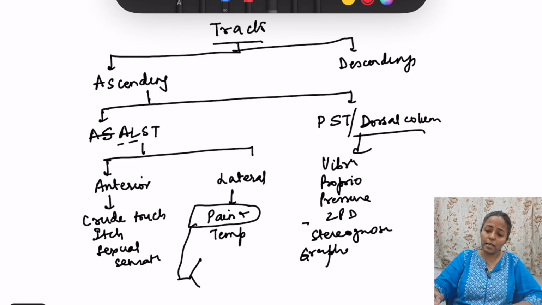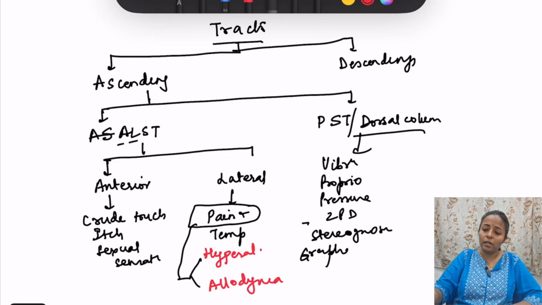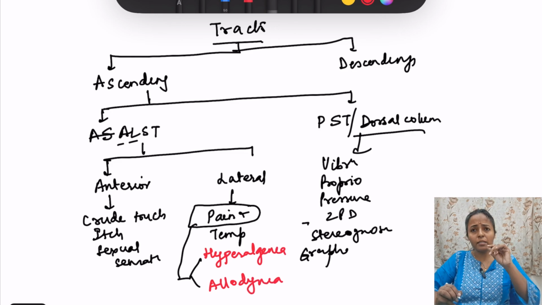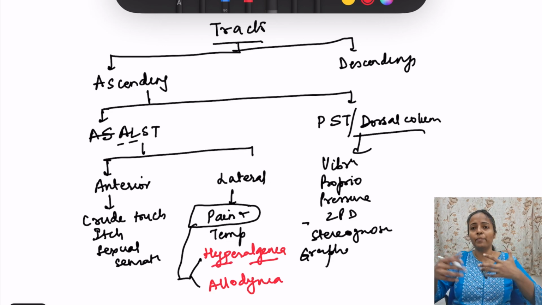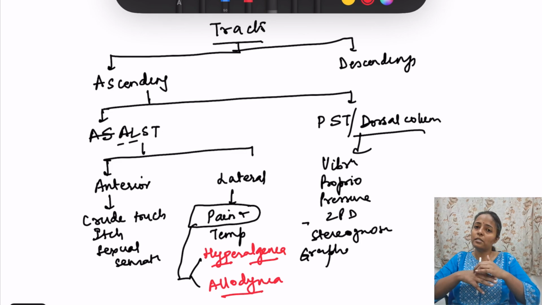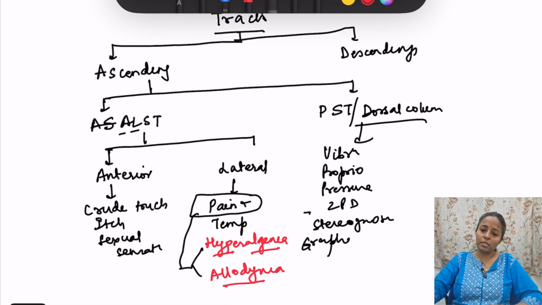about hyperalgesia and allodynia. What is this? Hyperalgesia is that when with a little bit stimulus, mild stimulus, we feel excessive pain. So hyperalgesia, excessive pain with mild stimulus which can cause pain. That is called noxious stimulus. Mild noxious stimulus causes too much pain. Allodynia, non-noxious stimulus. That means like a touch stimulus. Touch stimulus normally doesn't cause pain. So when a touch stimulus causes pain, that is known as allodynia. Okay, so this is about sensory system.